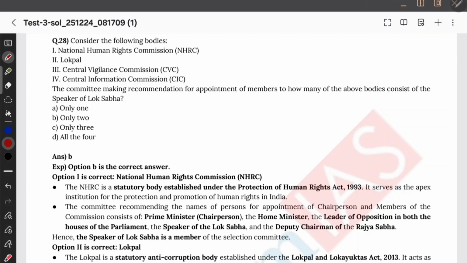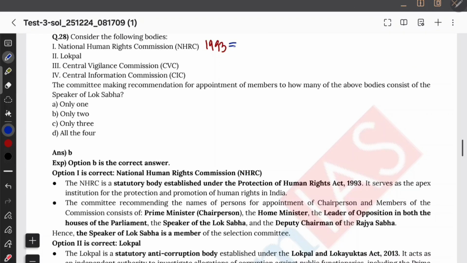Consider the following bodies: NHRC, Lokpal, CVC, and CIC. The committee making recommendation for appointment of members to how many of the above bodies consist of the Speaker of Lok Sabha? So what do you remember? I remember National Human Rights Commission. It was formed under the Protection of Human Rights Act 1993. Okay, 1993. My mnemonic was 1 or 3.